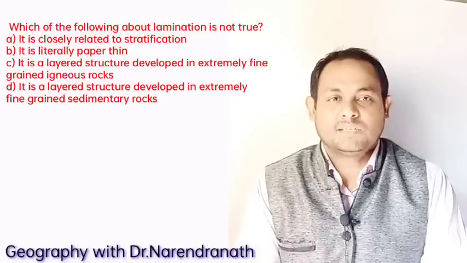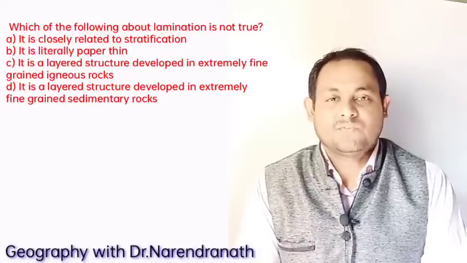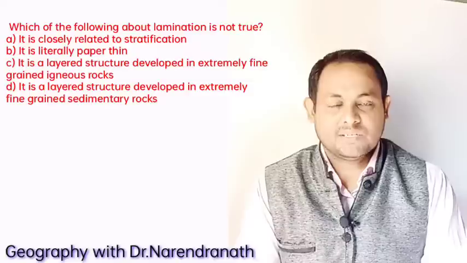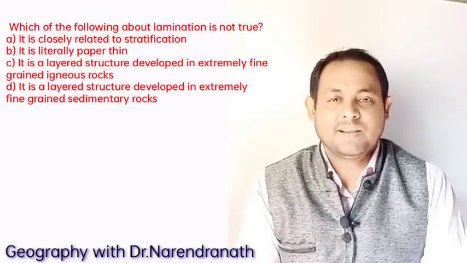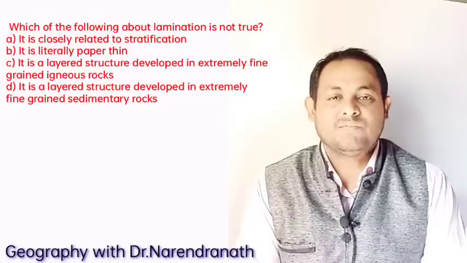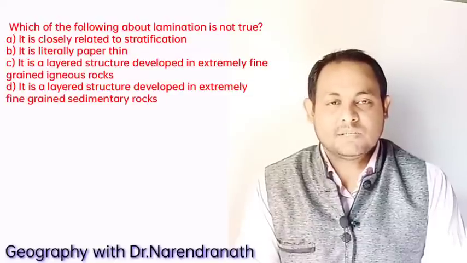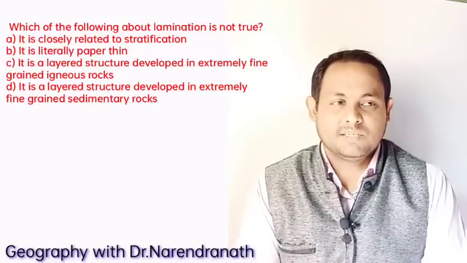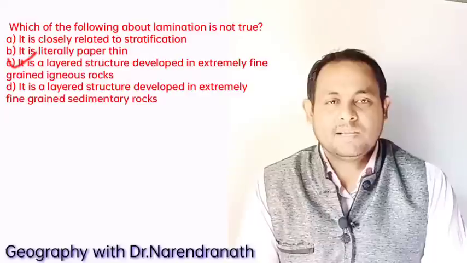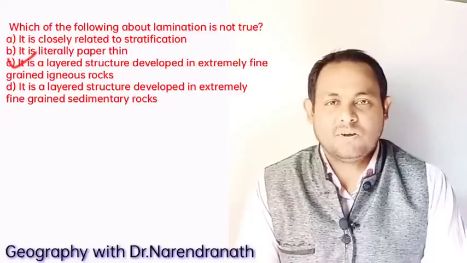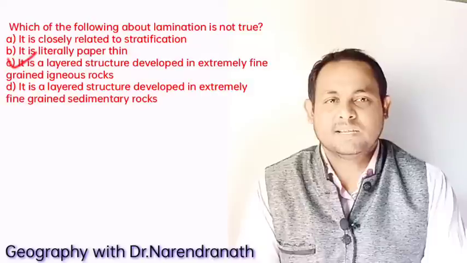So you know the term lamination is closely related to stratification. It is a layered structure developed in extremely fine grained sedimentary rocks made of clay and silt, and the layers are literally paper thin, as they say. So definitely the answer is option C: it is a layered structure developed in extremely fine grained igneous rocks is the correct answer.